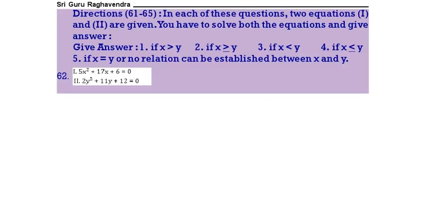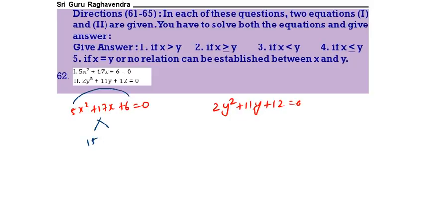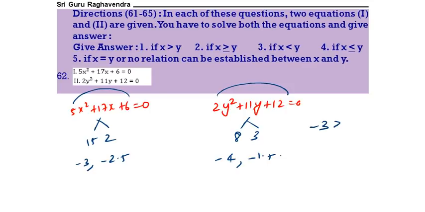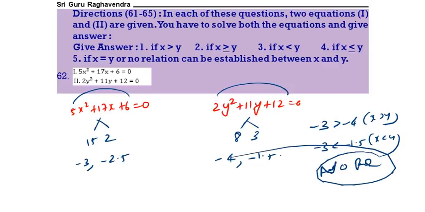Next, 5x square plus 17x plus 6 equals 0. 2y square plus 11y plus 12 equals 0. Here we will take 6 into 5, 30, 15 and 2. Then answers will be minus 3 minus 2.5. Here 12 into 2, 24. We can take 8 and 3. Then it will be minus 4 minus 1.5. Here minus 3 is greater than minus 4, so x greater than y. Minus 3 is less than minus 1.5, x less than y. Therefore, there is no relation. No relation. Next one.